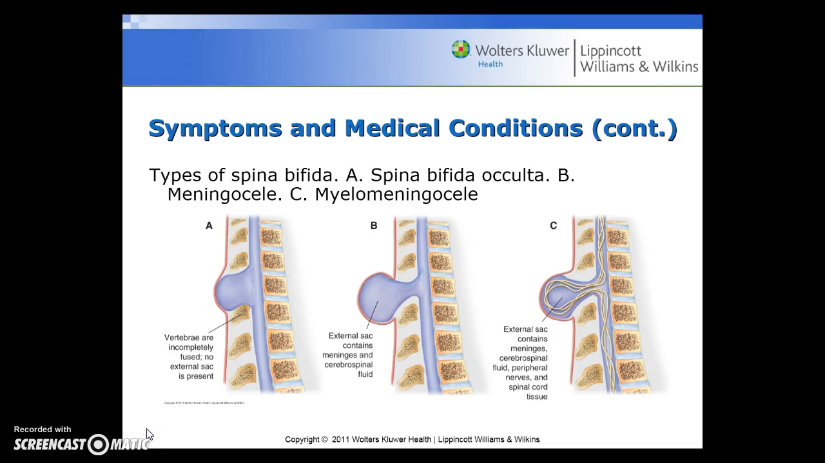And here you can see the types of spina bifida. Spina bifida occulta in A is where the vertebrae are incompletely fused and no external sac is present. Meningocele is B, where the external sac contains meninges and cerebrospinal fluid, and myelomeningocele is C, where the external sac contains meninges, cerebrospinal fluid, peripheral nerves, and spinal cord tissue.